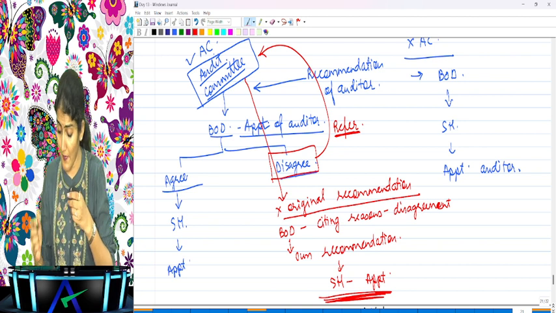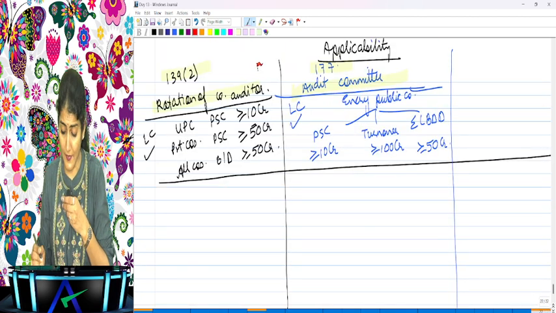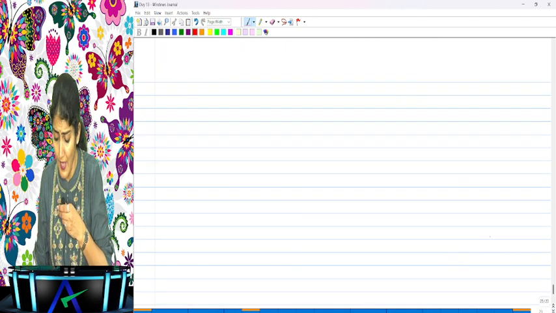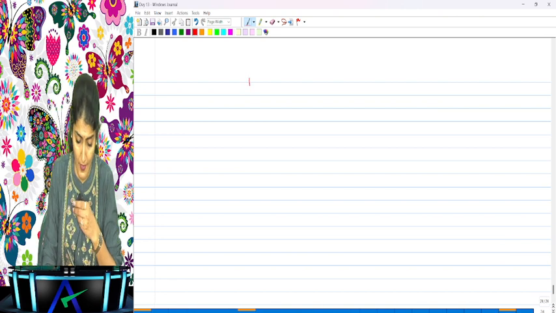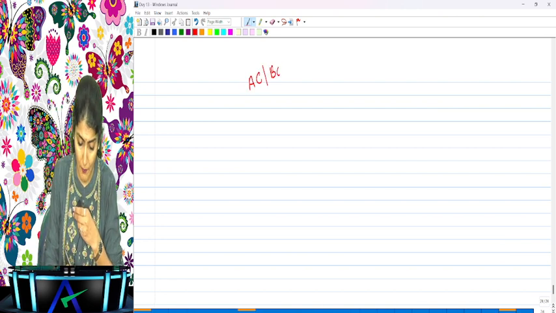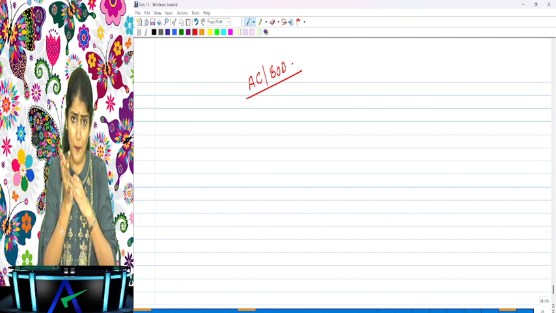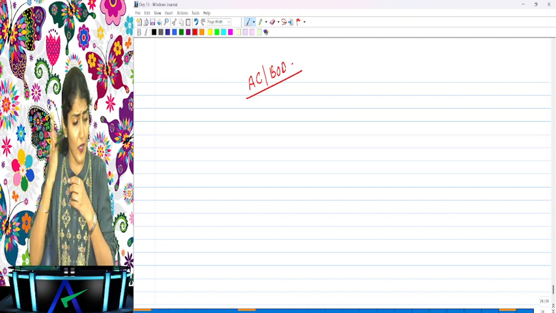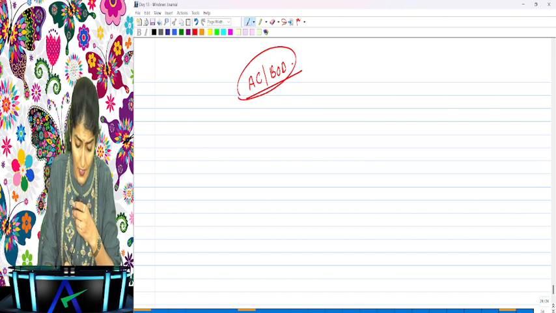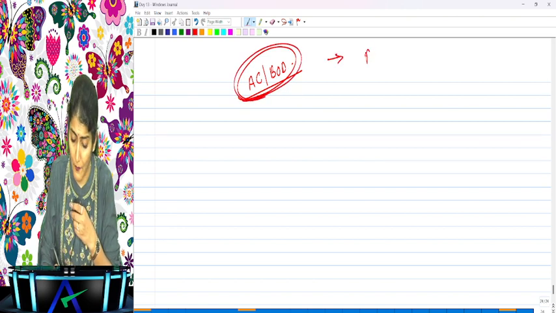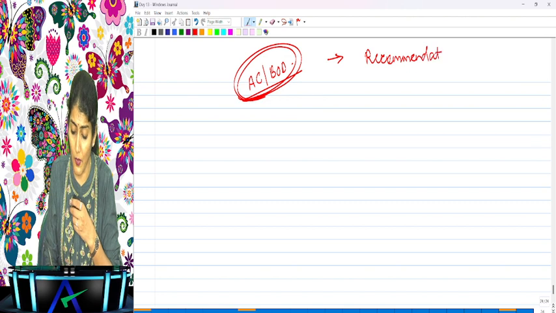Okay, now when the audit committee or the board of directors, as the case may be, is recommending the name of someone as an auditor of the company, because every company does not need to constitute an audit committee. So when they have to recommend the name of an individual or a firm as an auditor, what are they going to look into? They are going to look into the qualifications and experience of the auditor.